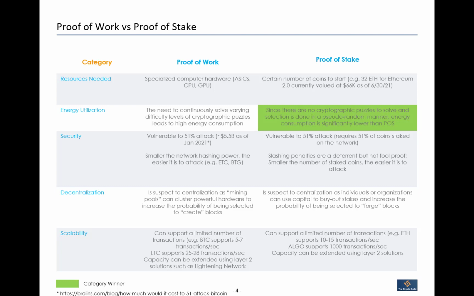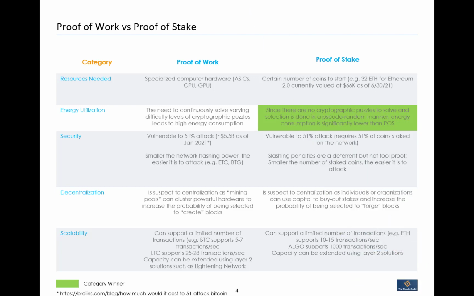Now, when you look at proof of stake, essentially you need to control 51% of the coins that are staked, right? Here the deterrent primarily is the slashing penalty. So if you get caught trying to propagate some fake transactions, your stake will essentially be slashed or taken away from you. It could be the entire thing or part of it, depending on what you were trying to do. But as is the case with proof of work, when you have a smaller number of staked coins, the attack is much easier to do.